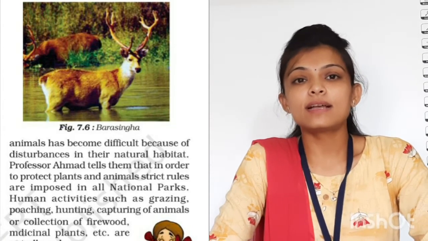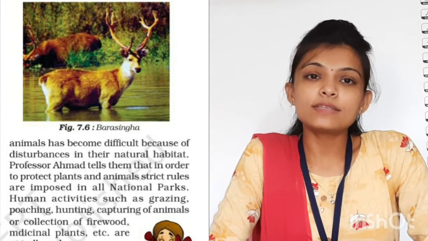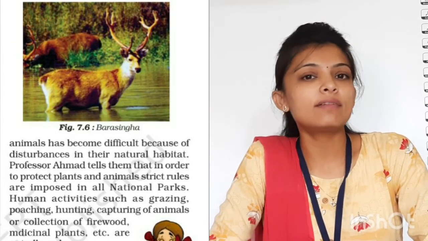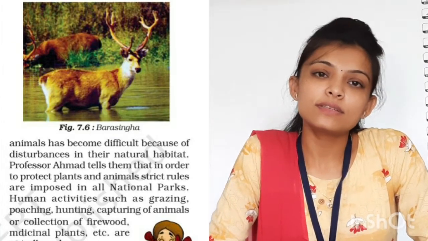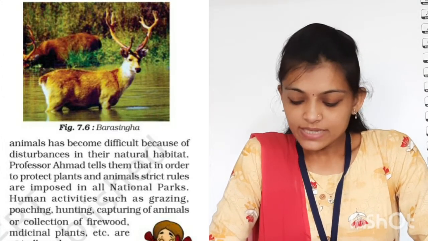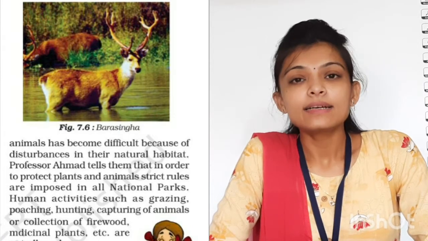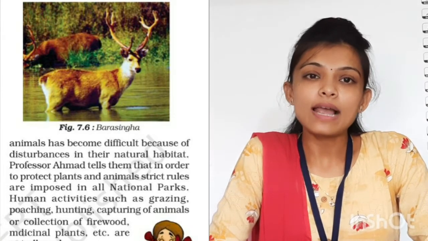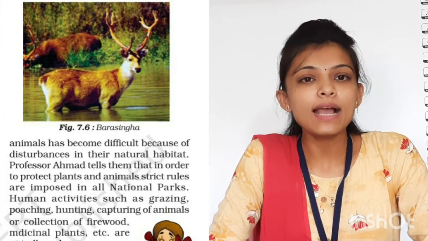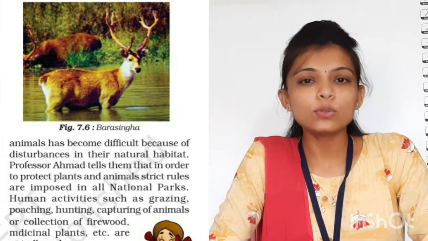Now which animals are there? Not only animals, but there are also some birds which are going to be endangered nowadays. So can you list these? You are done already, I know that. So which animals are there? Like Barasingha, as we said, elephants, lions, tigers, these are all animals. They are going to be endangered. They are going to be over.